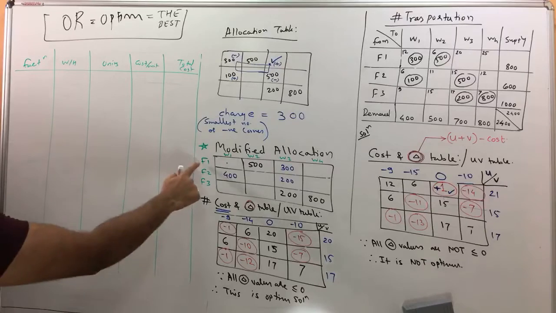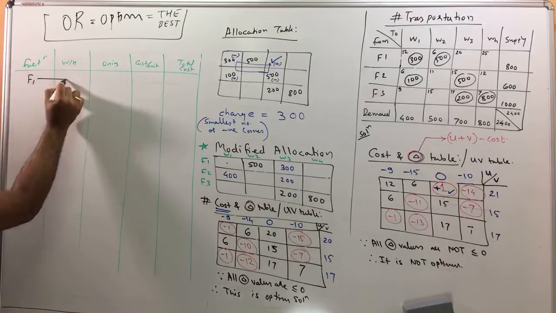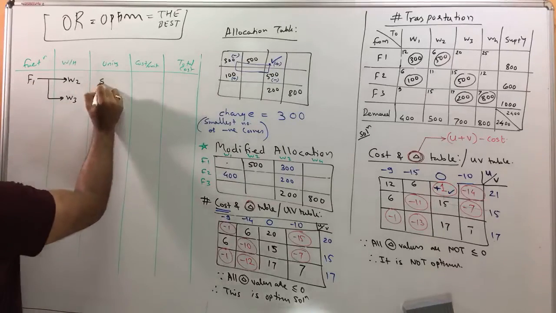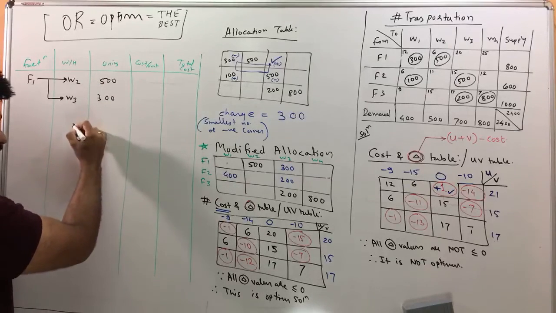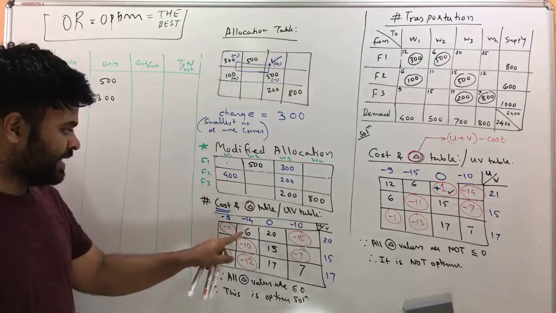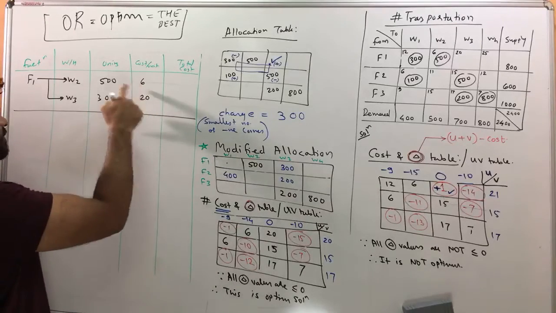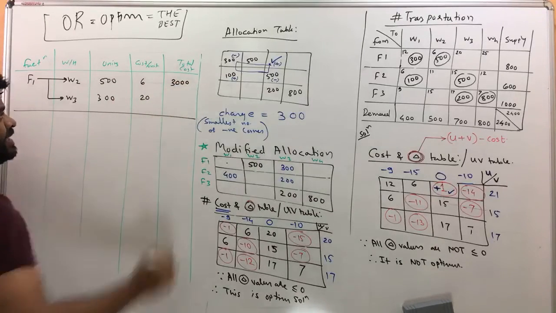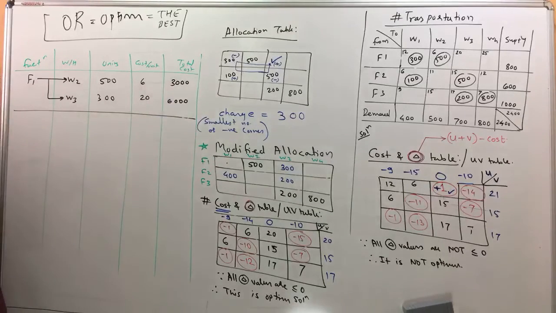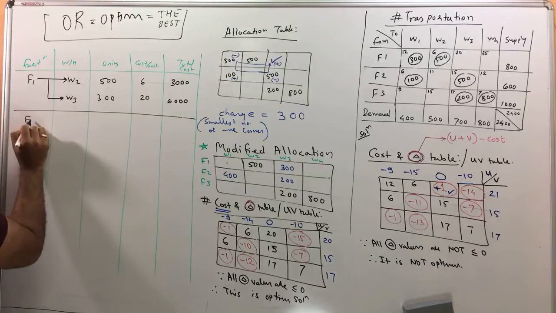Okay, so now if you can see, factory 1 is transporting 500 and 300 to warehouse 2 and warehouse 3. It's written like this: Factory 1 will transport to warehouse 2 and warehouse 3, 500 and 300 units. And you can actually check the cost from here itself. You don't have to go back to that table. You can see 6 and 20. Is that 3,000? And then 6,000, that's the total cost. 20 rupees per unit and total 300 units gives me 6,000. Like that you write down for all the factories and warehouses.